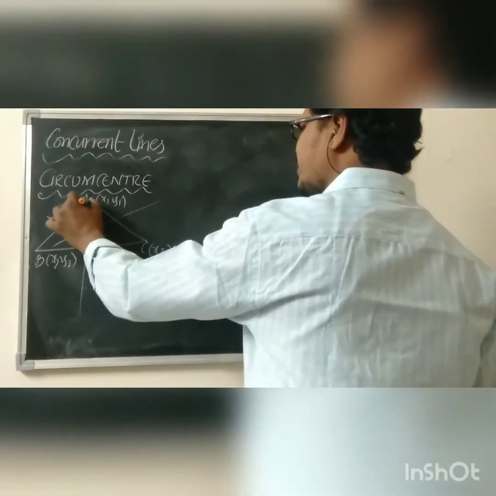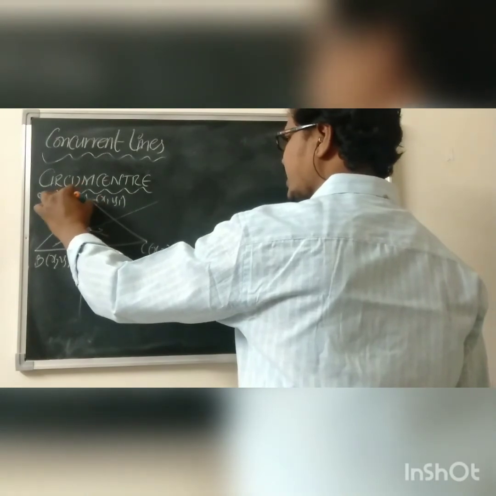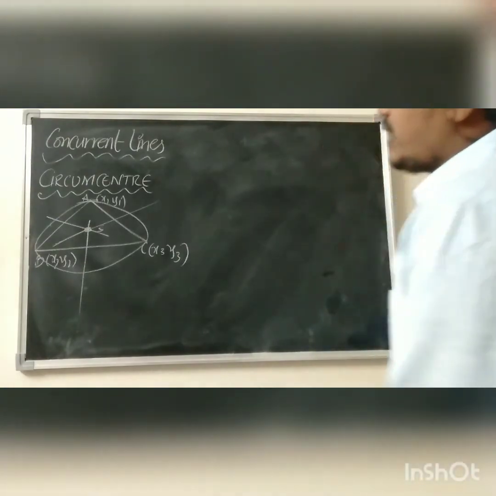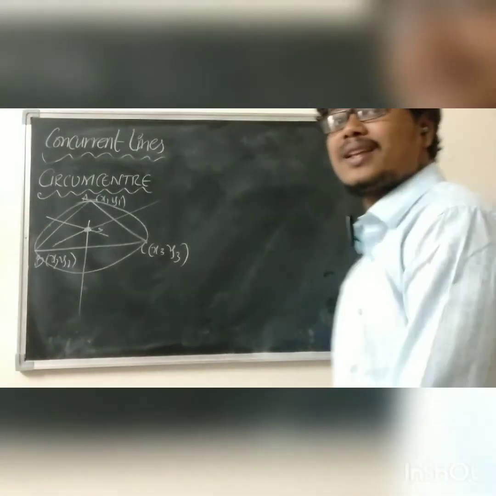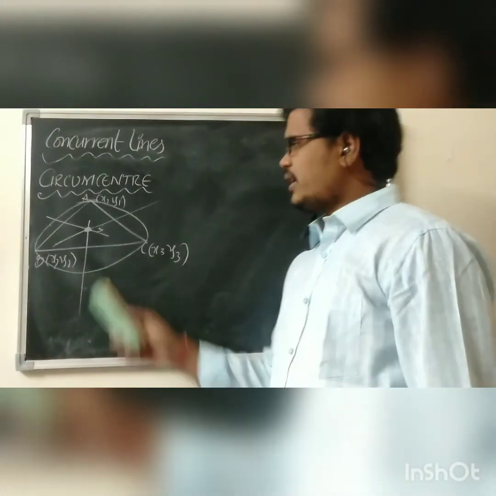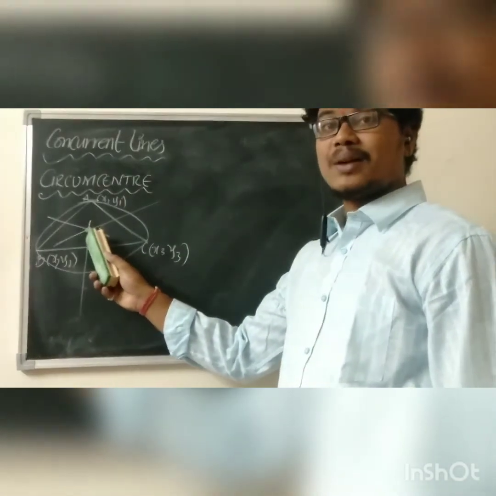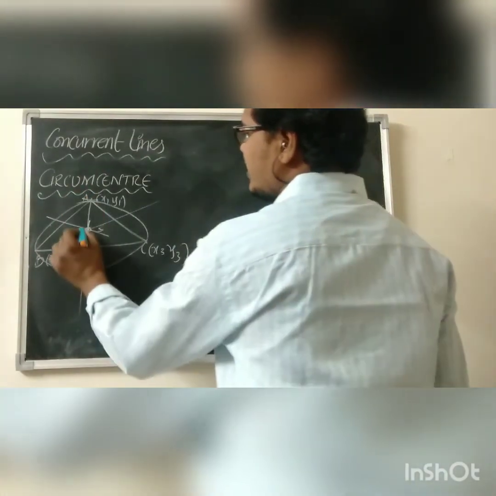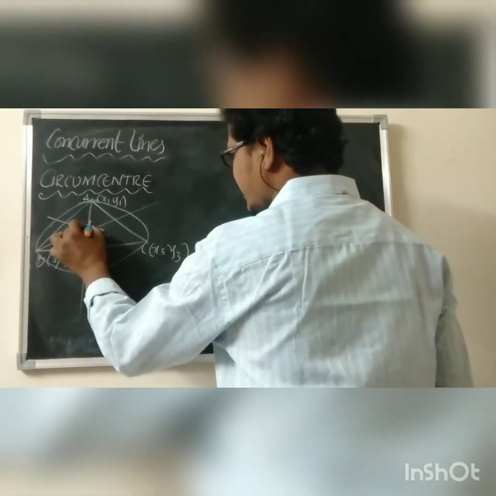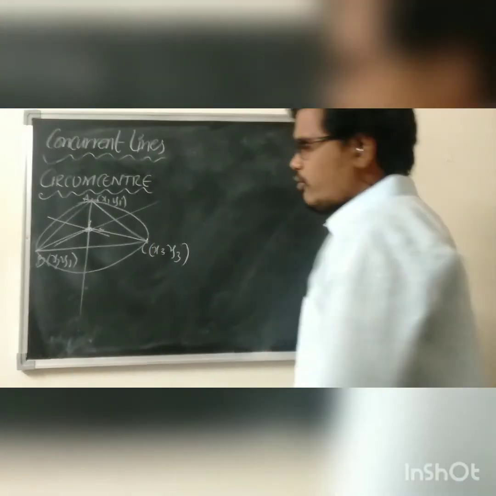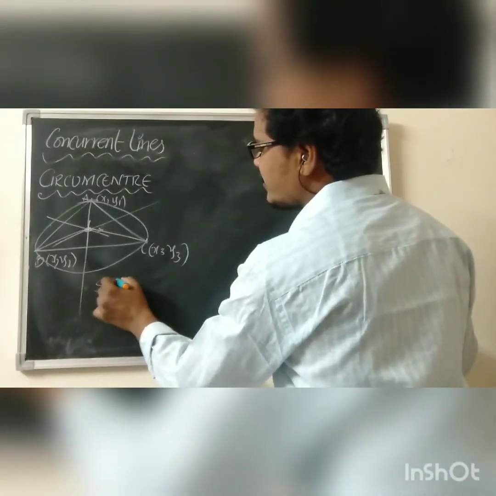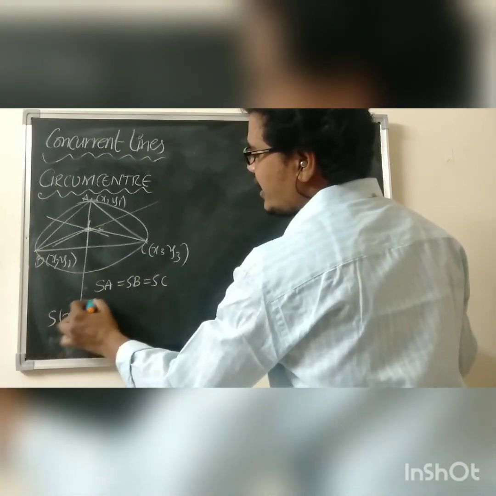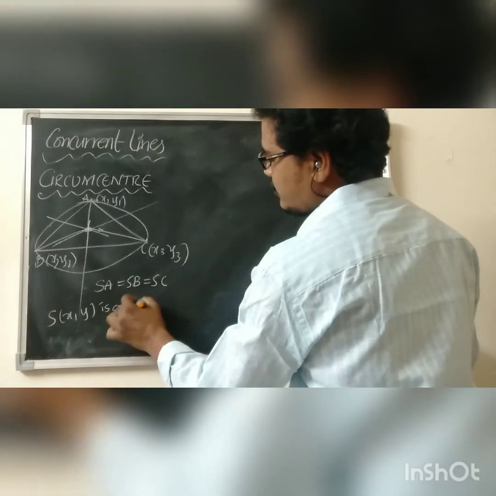If you observe, a circle formed by the 3 vertices of a triangle is known as the circumcircle, and this S we call the circumcenter. Here SA is considered a radius, SB a radius, SC a radius. What we can conclude from the figure is SA equals SB equals SC. Here S(x, y) is the circumcenter.